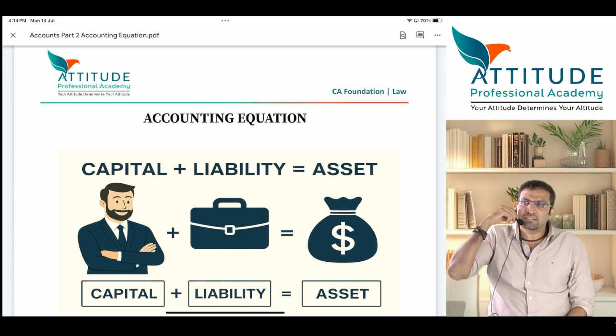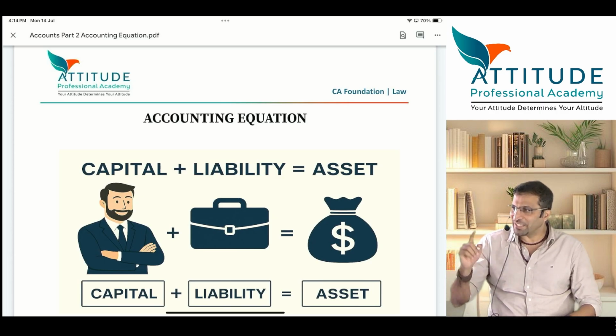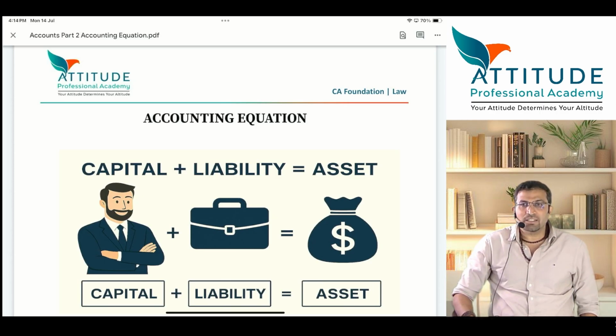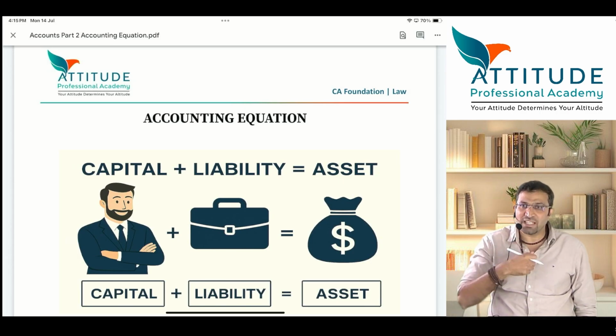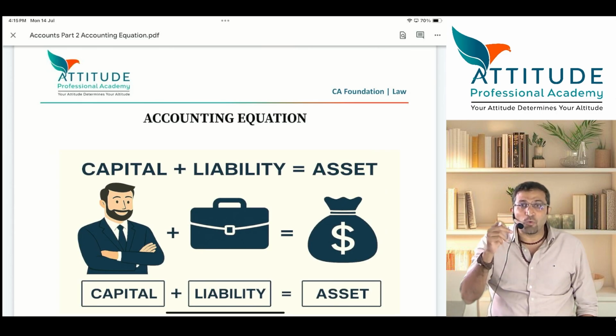Before I start the class, is there a similarity between Indian soldiers and CA students? Those who clear, I'll tell you what is the similarity. A soldier will not ask how hard the mission is. He will ask himself how to win the battle. Similarly, a CA student should also not ask how tough the battle is, how tough the examination is. You should ask yourself how well prepared you are.